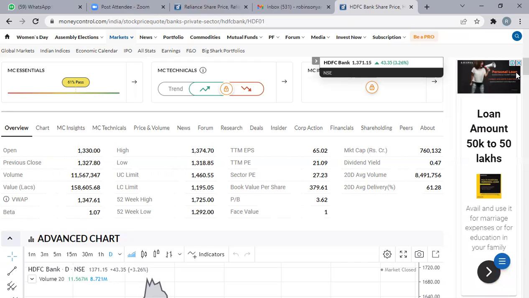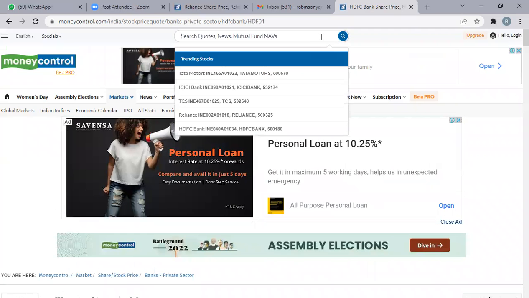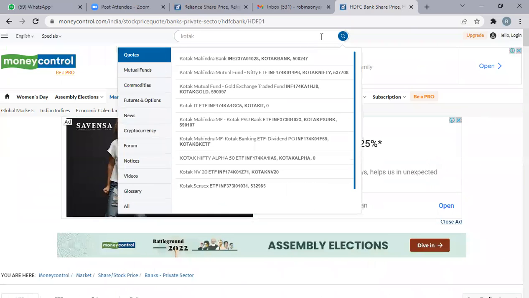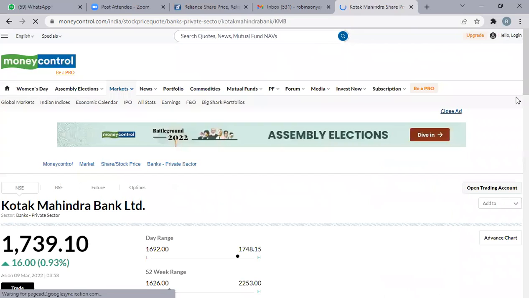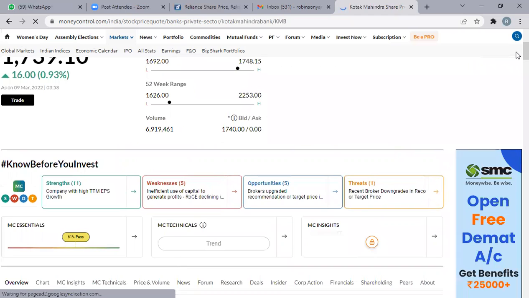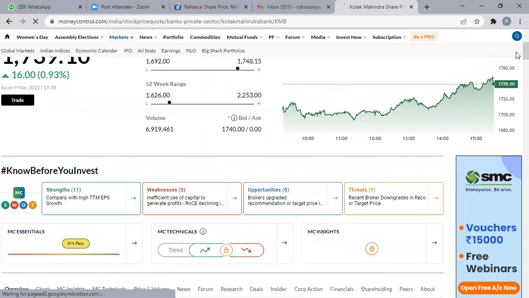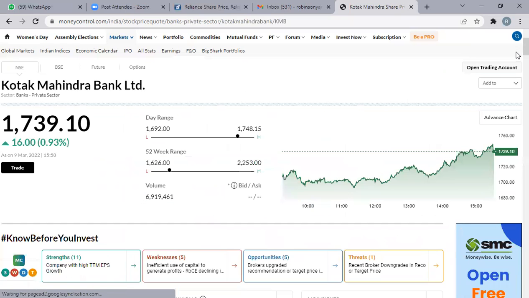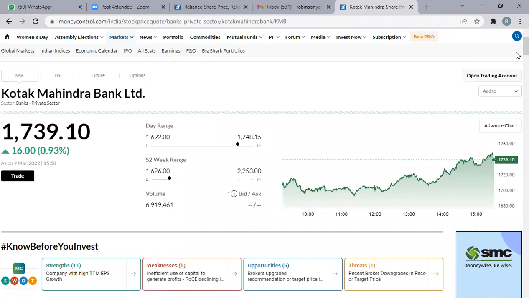Similarly, what I have to do is go for Kotak Mahindra. See, what is the share price? HDFC 1,300, Kotak Mahindra 1,700, more than that. Just because Kotak Mahindra share price is higher, it doesn't mean that Kotak Mahindra is a better company than HDFC. Already people know that HDFC is more successful than Kotak Mahindra, correct?